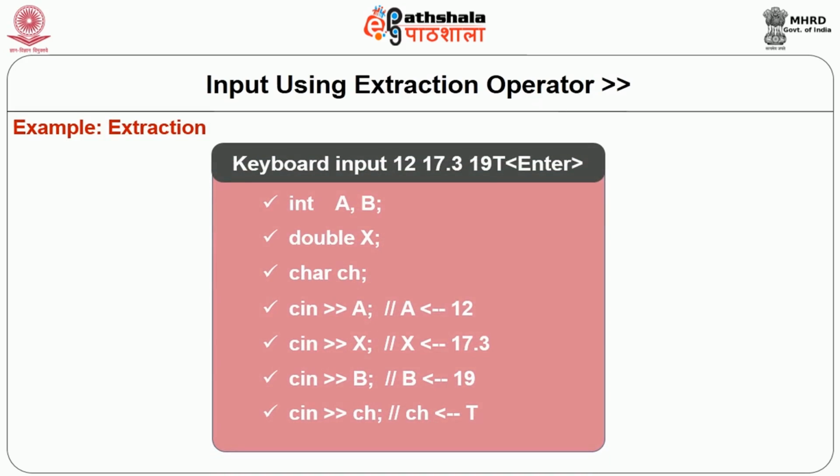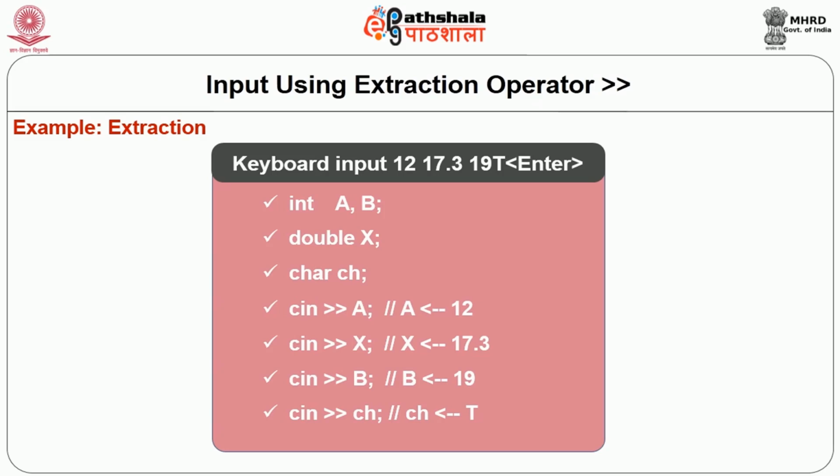Suppose we have written some code where the two variables a and b are of the type integer, x is of the type double and ch is of the type character. And we have said cin >> a >> x >> b >> ch.